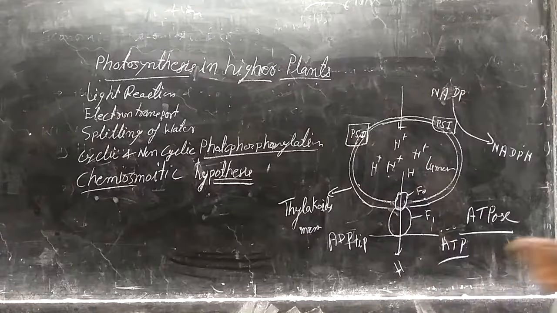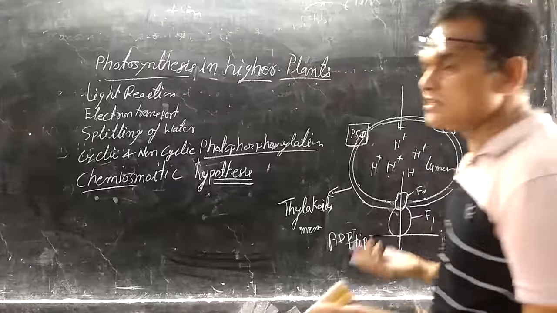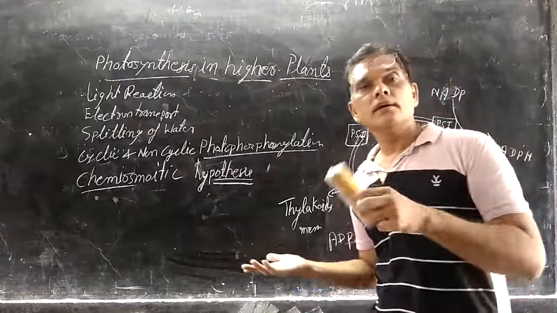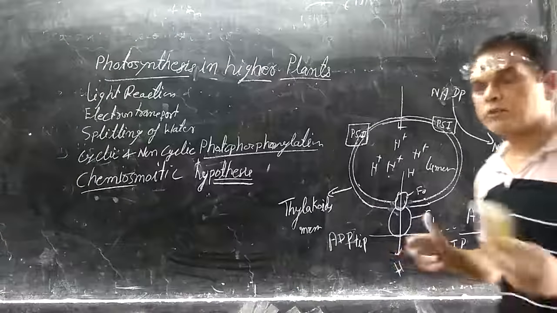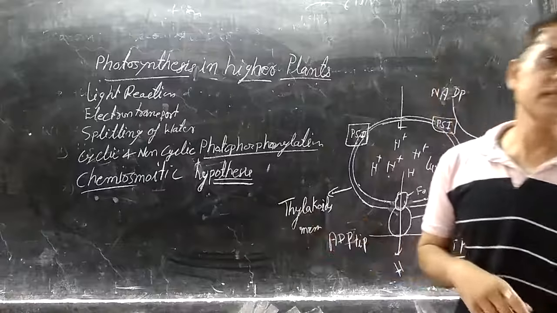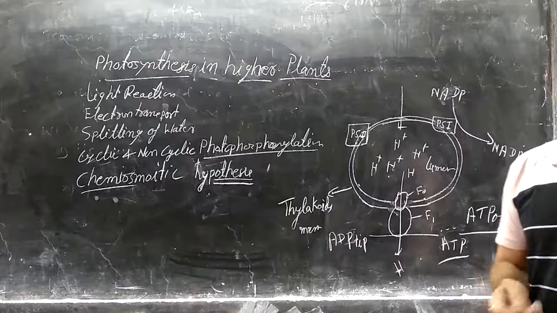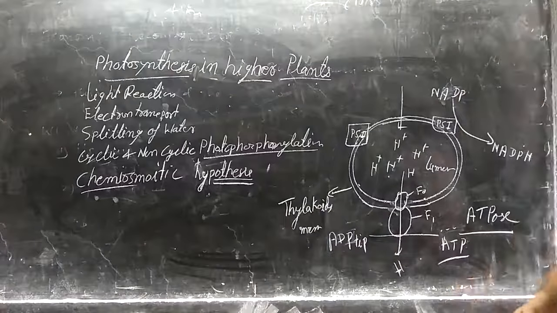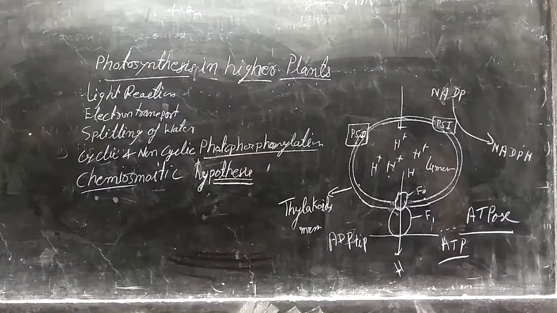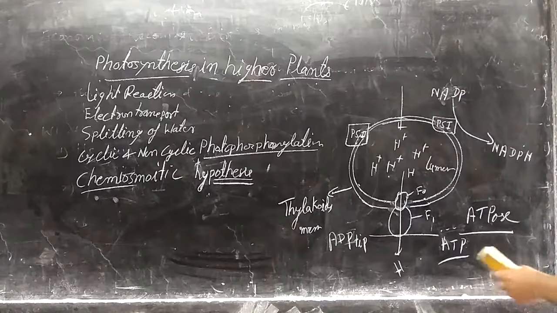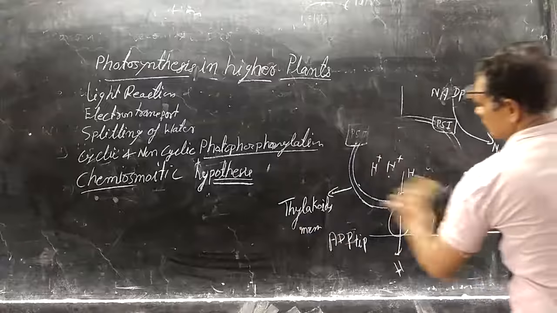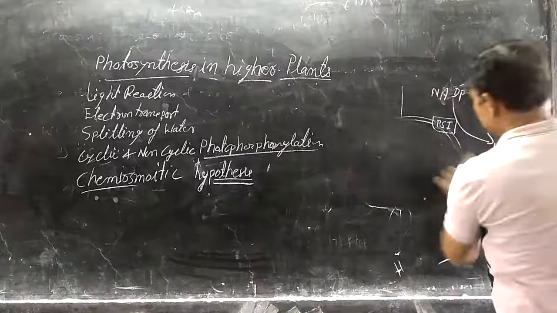But the chemiosmotic mechanism is similar in the light reaction of photosynthesis as well as in respiration, that is, in the electron transport system. We will study the electron transport system again in detail, as well as the chemiosmotic mechanism or hypothesis. Now, what is the product of the light reaction?